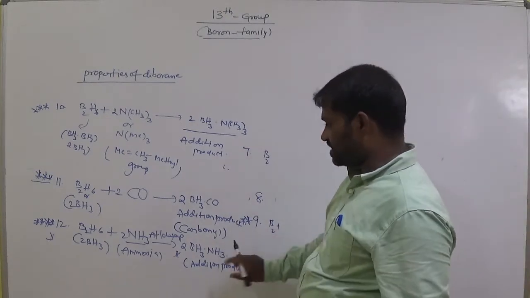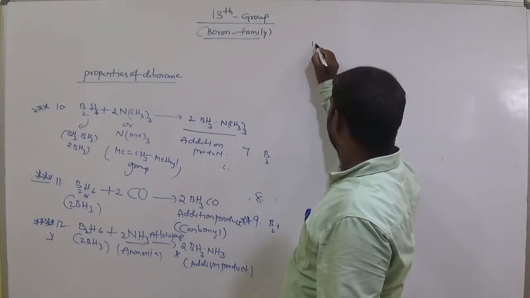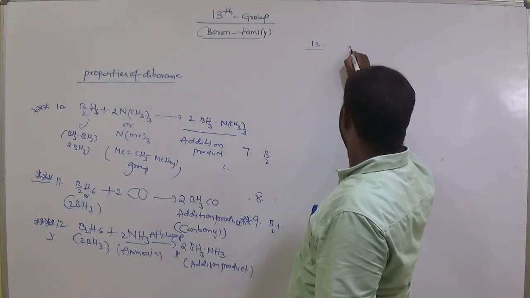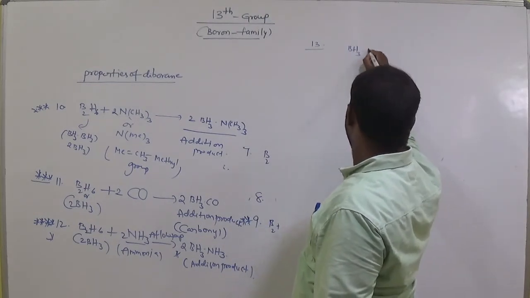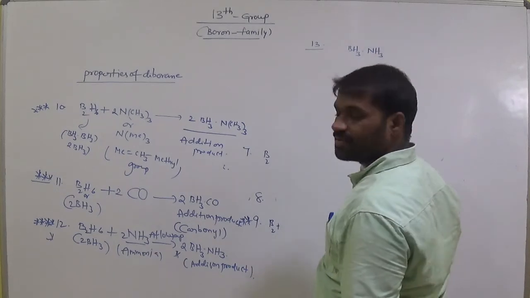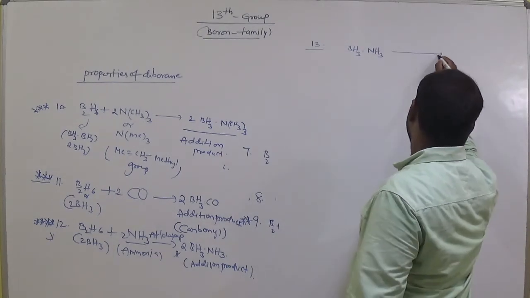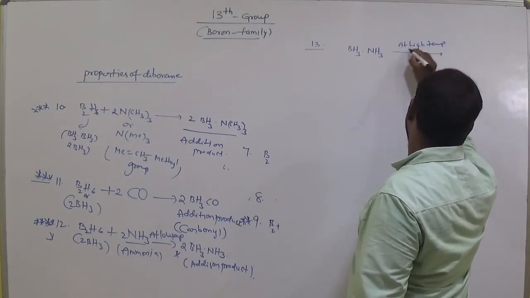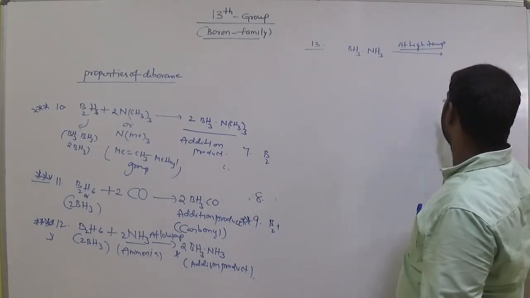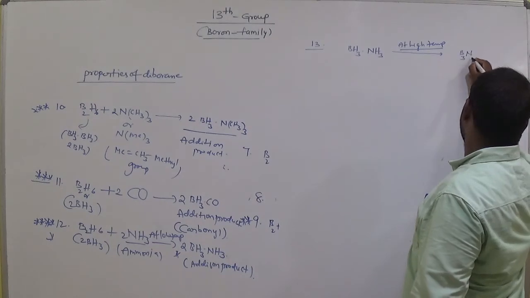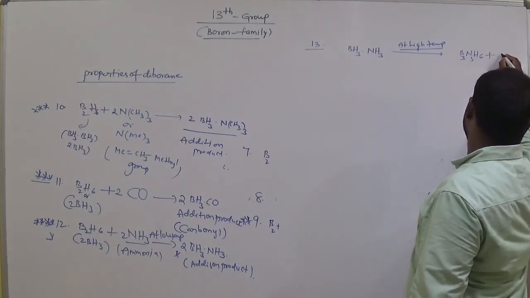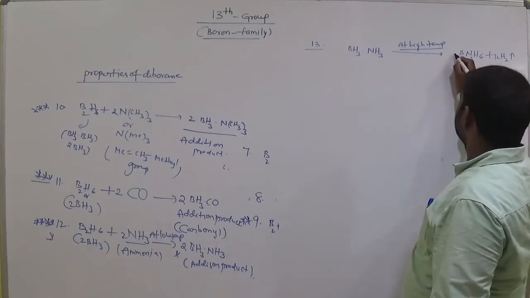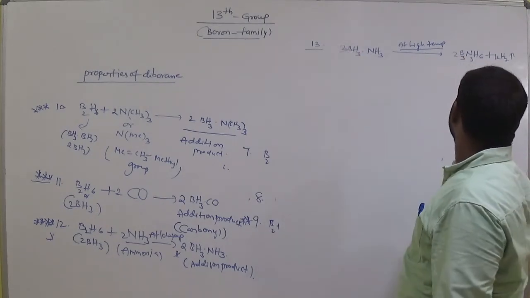So let us continue this equation here. Let us take BH3·NH3. Heating at high temperature, it produces B3N3H6 plus H2.